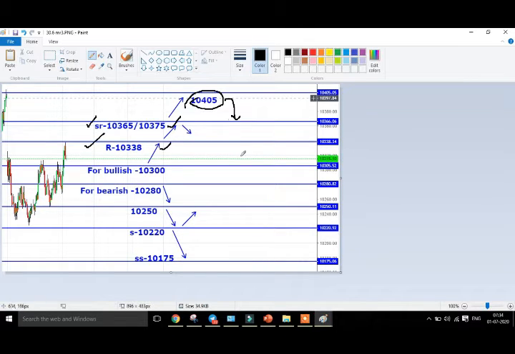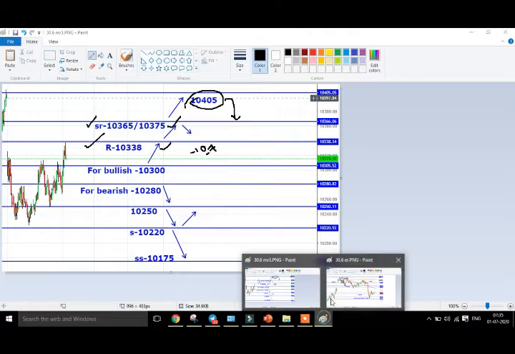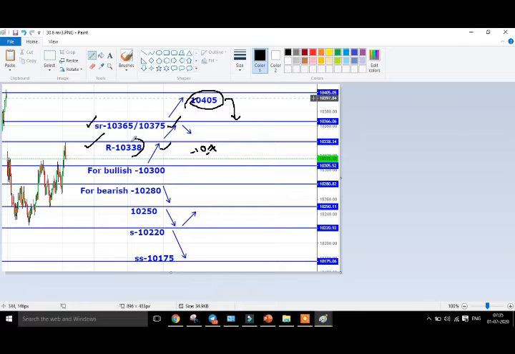So maybe it missed by minus 10 or minus 7 points, which is not a big issue because Nifty is volatile, right? And here it missed by just minus 10 points, but it almost hit the target of 10,338, right? From this you get almost 60 to 65 points.